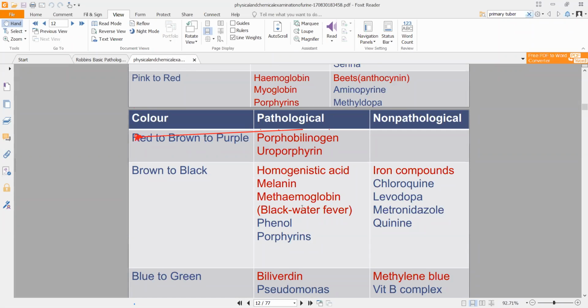Now, if you see a patient who is on levodopa and they are getting brown urine, that is normal. You have to let them know: because you are taking this drug, the urine is coming out brown and this might turn black. That is normal. Do not panic. That is kind of important.